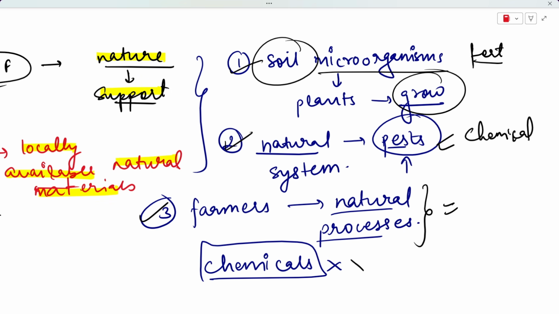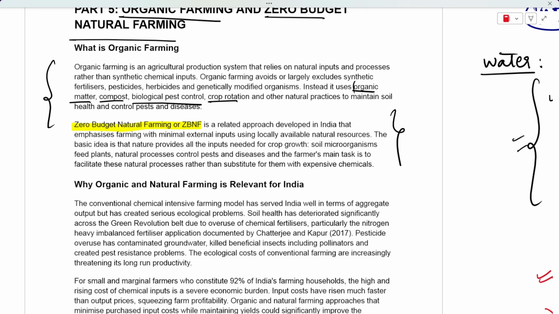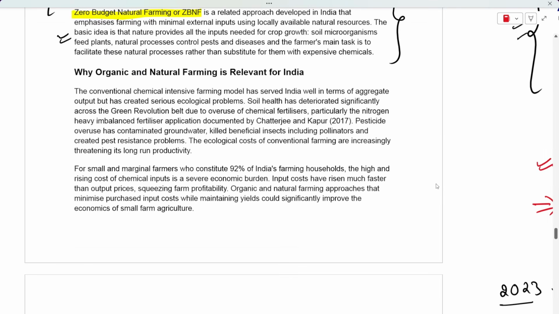You should not be relying on any kind of chemicals. So this is what zero budget natural farming was about. Now you can read about zero budget natural farming from here, and it would be clearly understandable to you. We now move forward and understand why organic and natural farming is very relevant for India as of now.